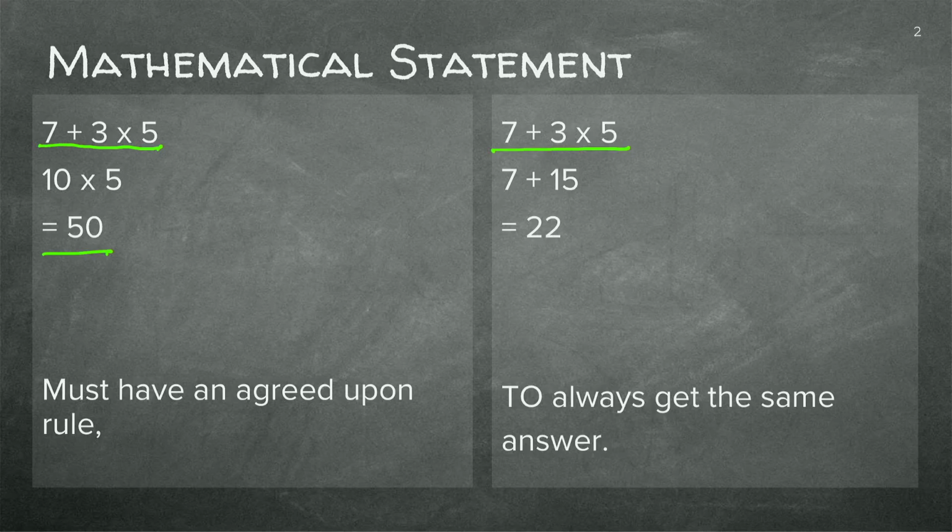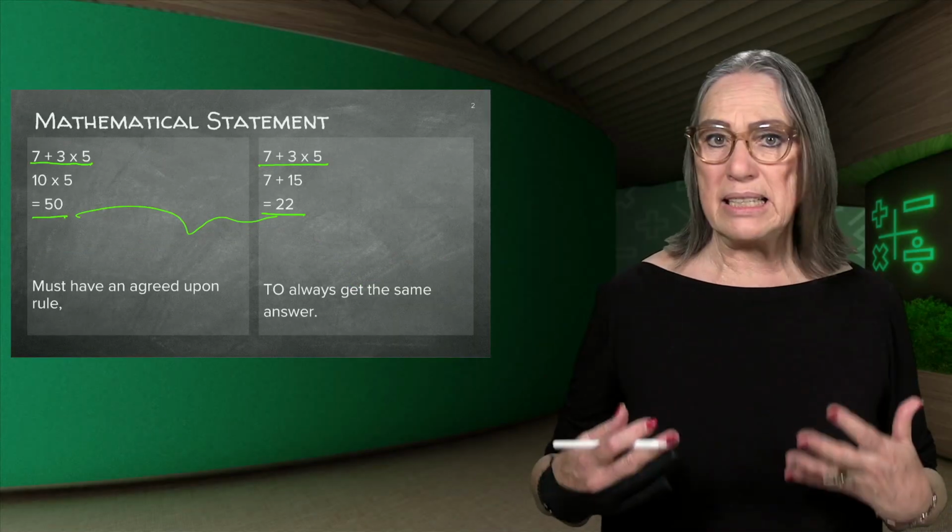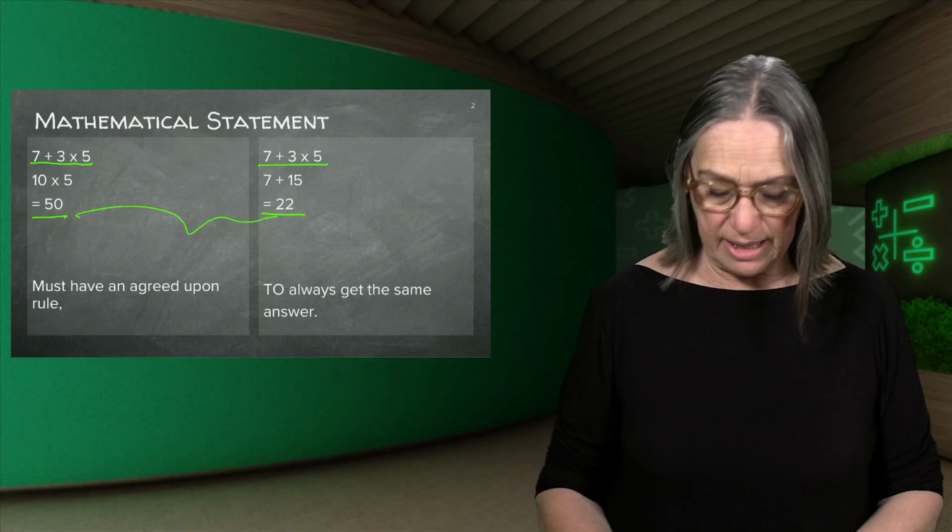So let's say we do it the other way around. We decide we're going to do 7, and then we're going to multiply 3 by 5 as 15. Oops, it's not the same. So you can understand that there must be an agreed upon rule so that we will always get the same answer.